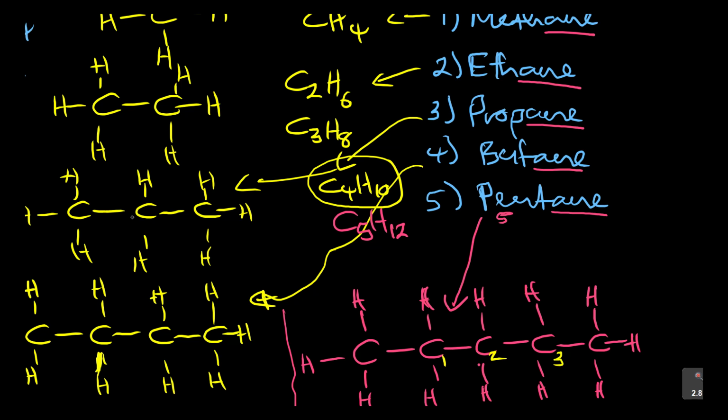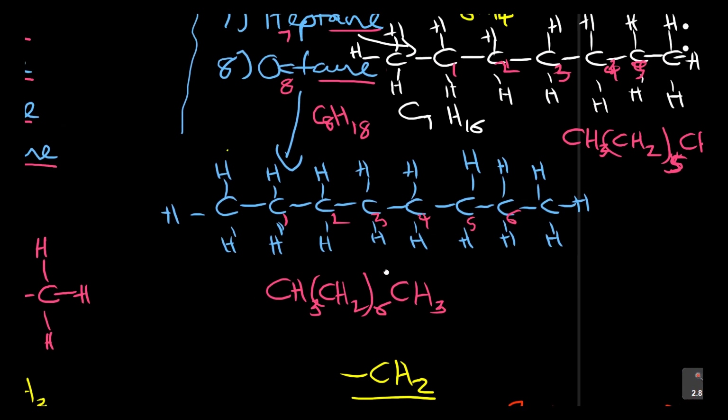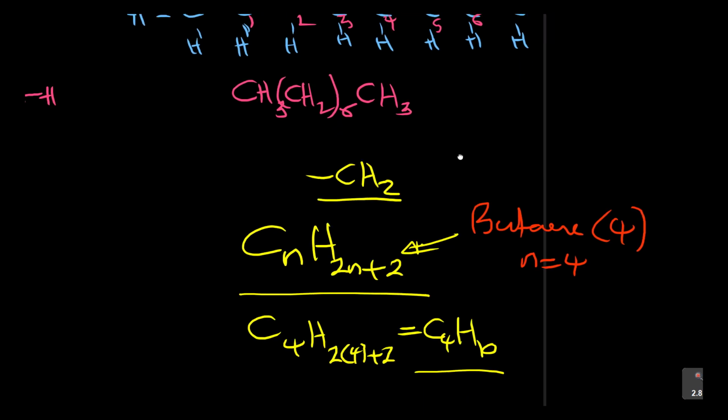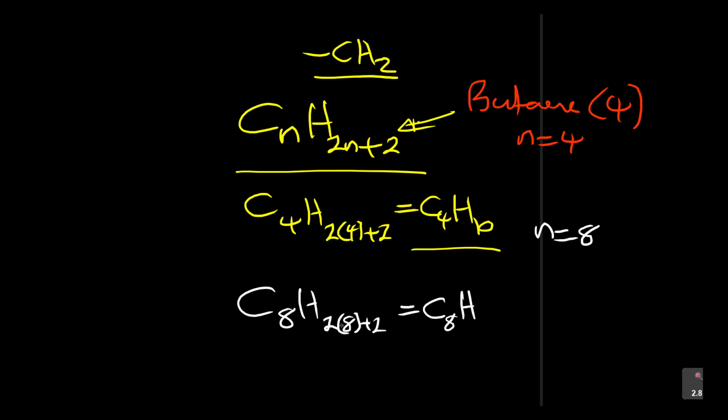Okay, we can do, for example, octane, it's C8H18. Octane is group number 8. So I know that if n is equal to 8, I'll come here and say C8H(2n+2), which is, for octane, C8, and then H: 2 times 8 is 16 plus 2, 18.